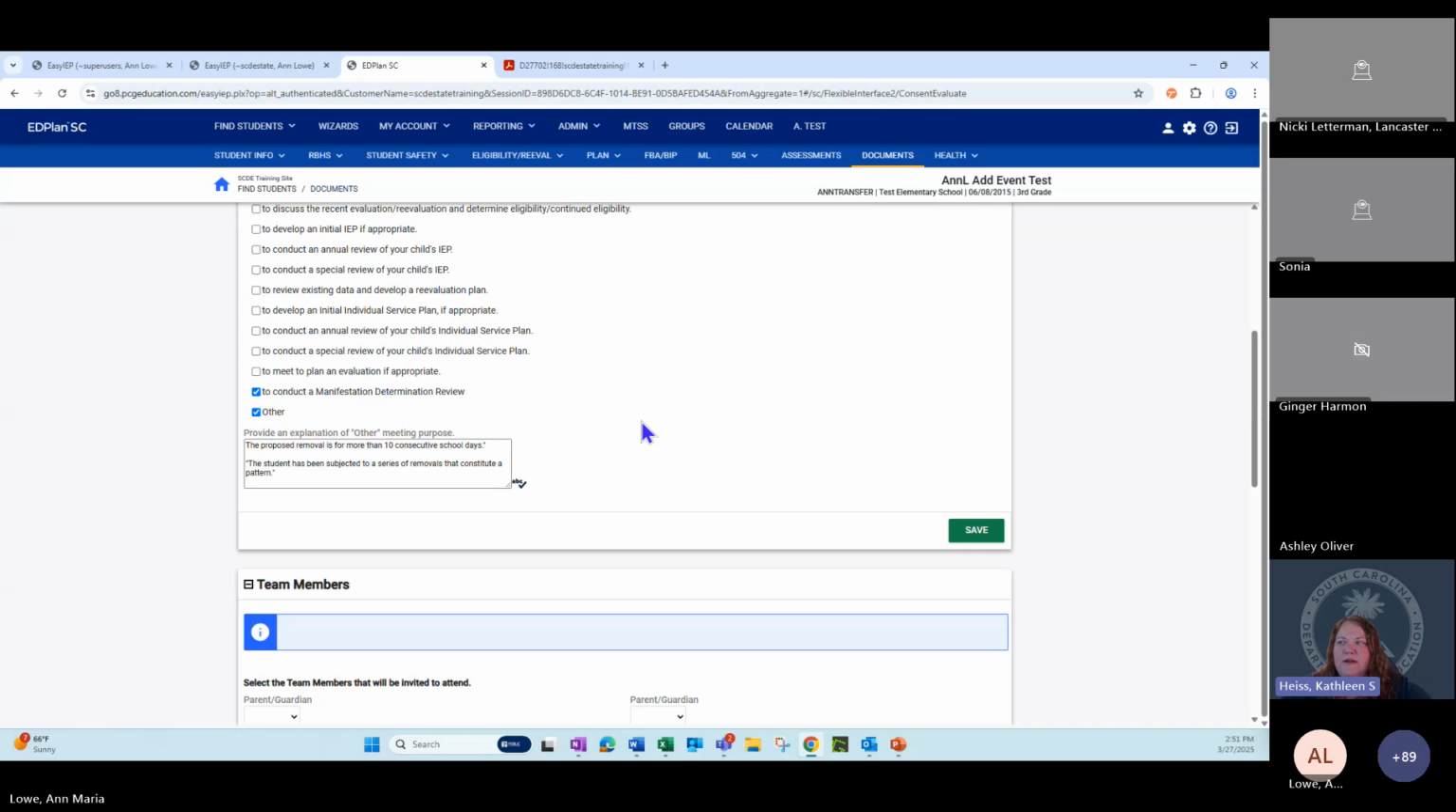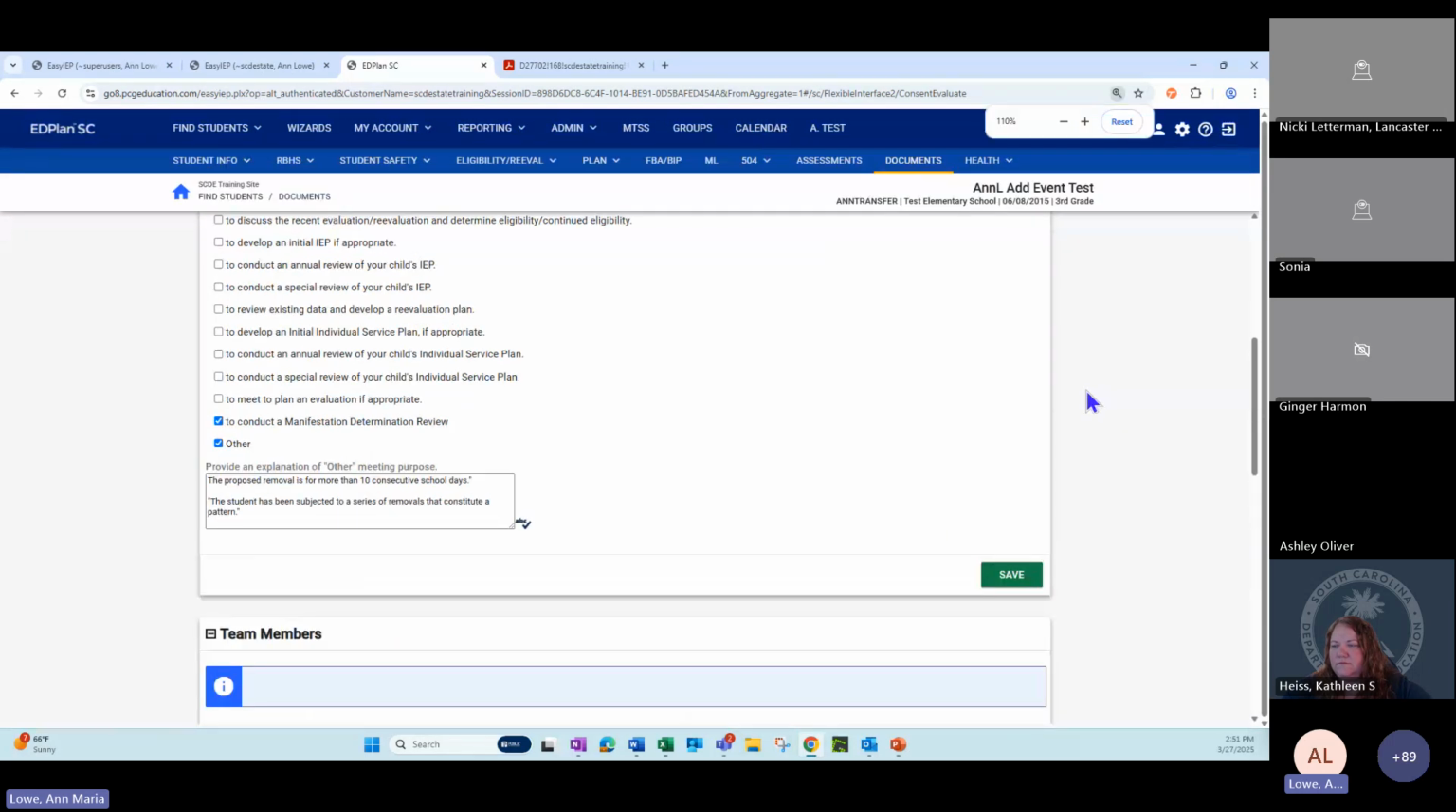And I think that's Monday, right? That'll be there Monday, well, Saturday. The two choices being added, I'm sorry, that is very small, you can't read it, are: the proposed removal is for more than 10 consecutive school days, and the student has been subjected to a series of removals that constitute a pattern. The aim is that they make the change on Friday and then it populates Saturday morning. That is the aim right now.